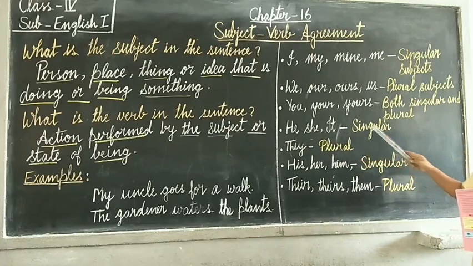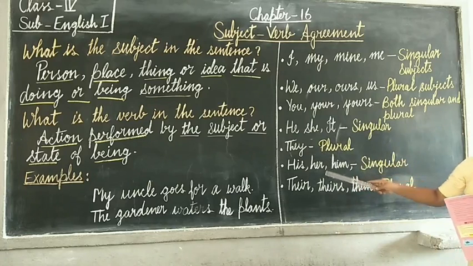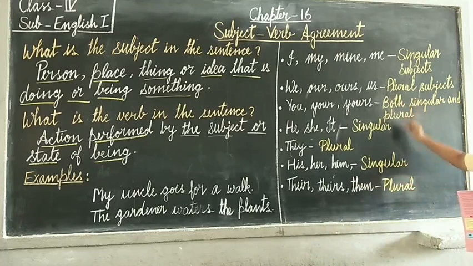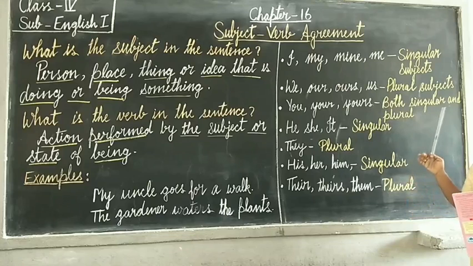He, she, it, singular. They is plural. His, her, him, singular. Their, theirs, them is plural. So if you have got this idea in your mind, it's very easy for you to identify the subject and the verb.